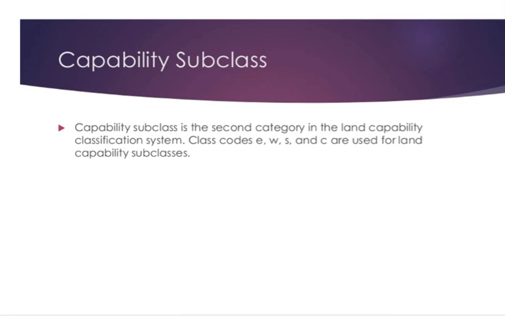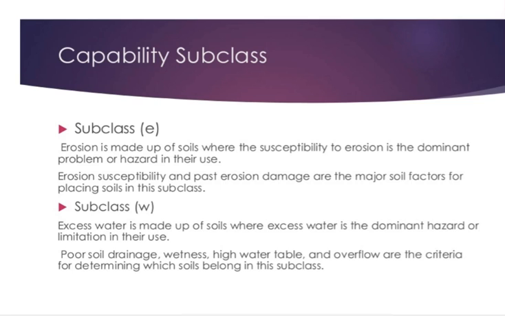Then the capability subclass is the secondary category in the land capability classification system. The class codes E, W, S and C are used for land capability subclasses. Subclass E, erosion, is made up of soils where susceptibility to erosion is the dominant problem. Erosion susceptibility and past erosion damage are the major soil factors for placing soil in this subclass.